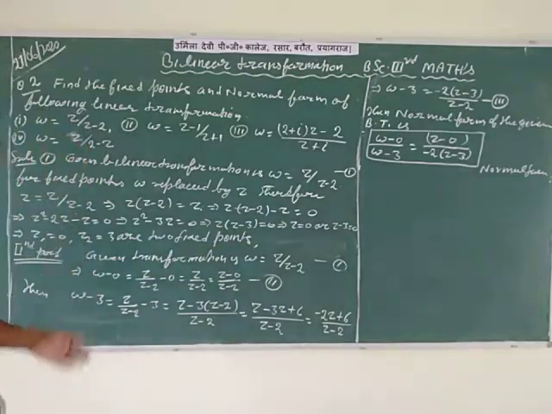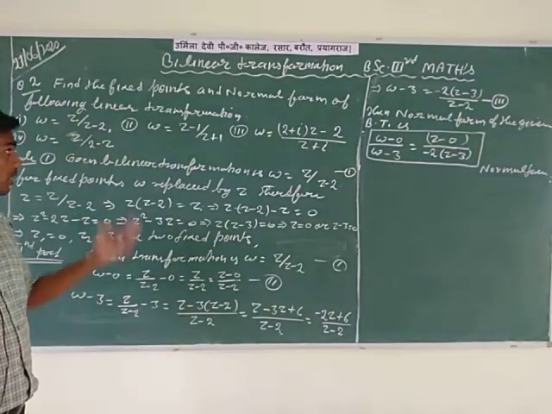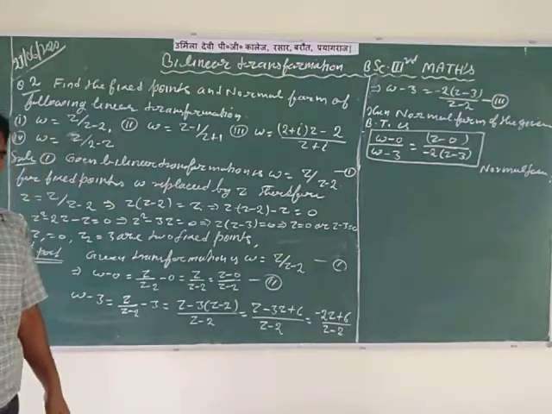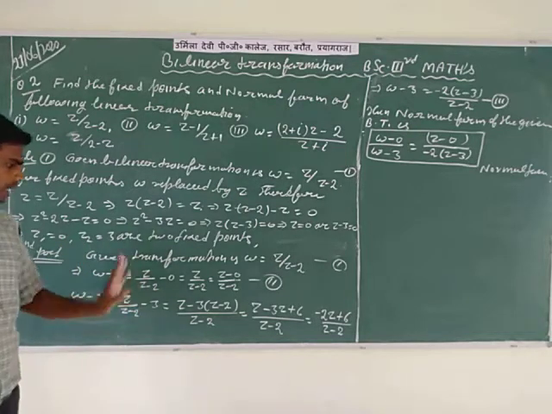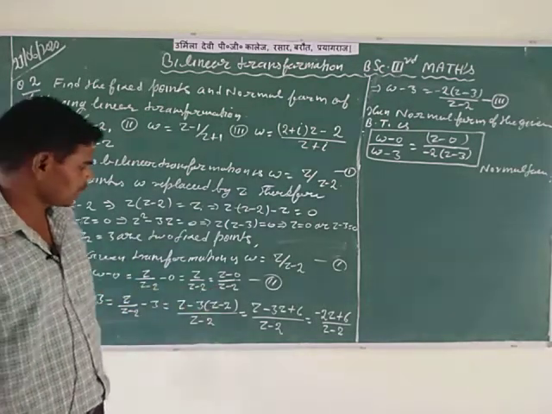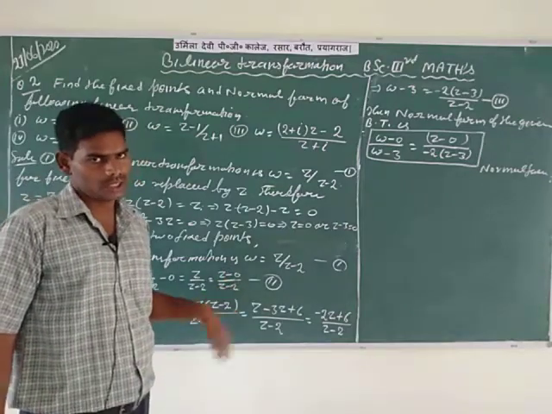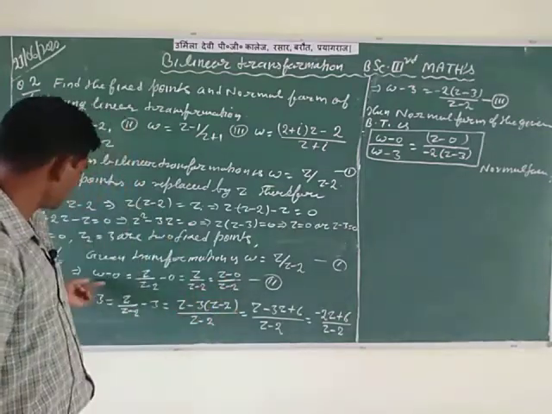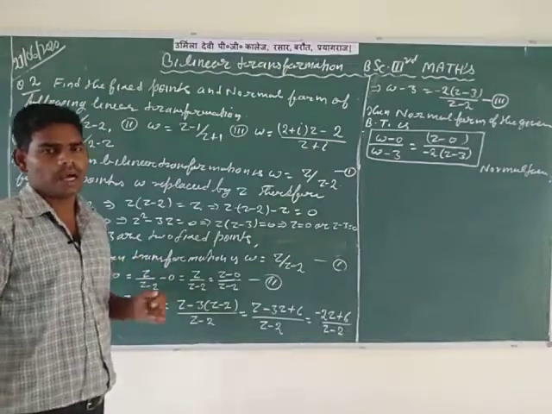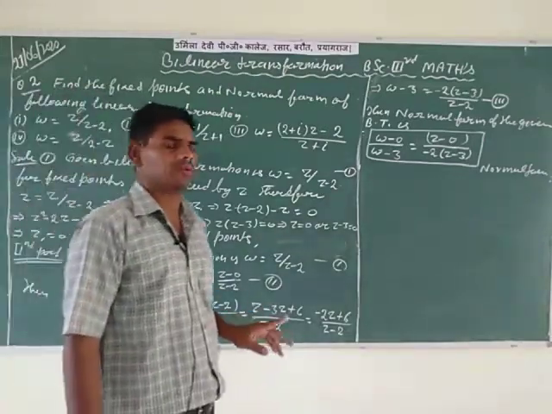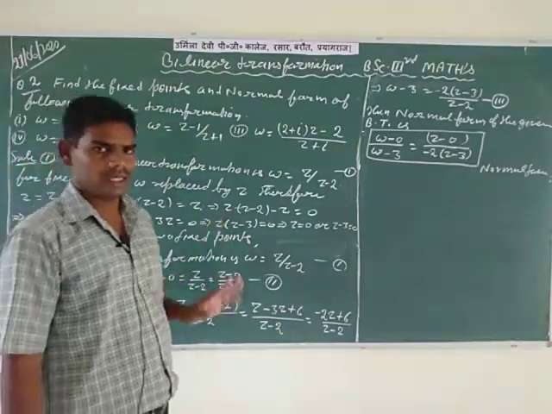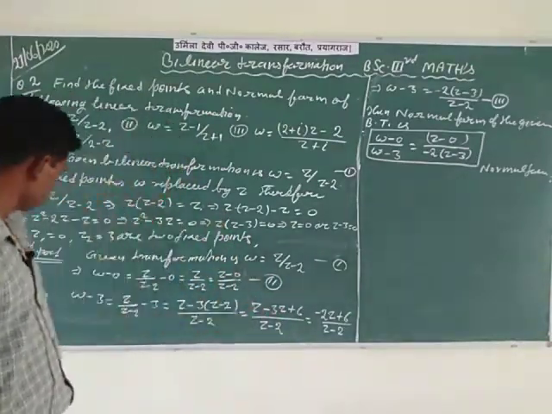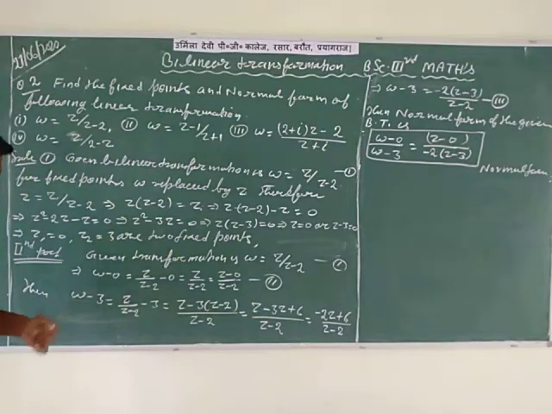And in the second part, change to the normal form of the given bilinear transformation. For this, find the value of w minus 0. Here 0 is the fixed point. Putting all the conditions and simplifying, the numerator should be z minus 0, the same form as w minus 0, meaning the numerators of the LHS and RHS should be in the same form for the normal form. After that, find the value of w minus 3.